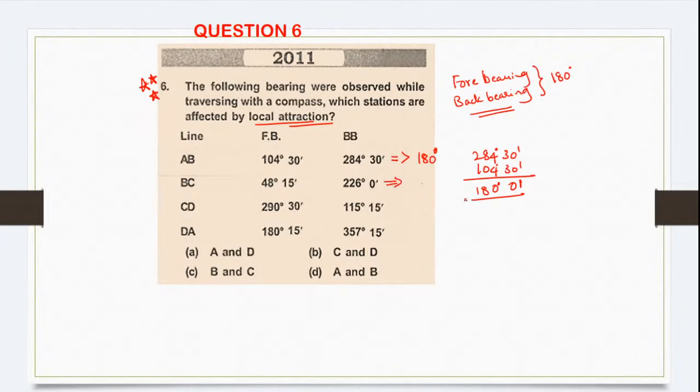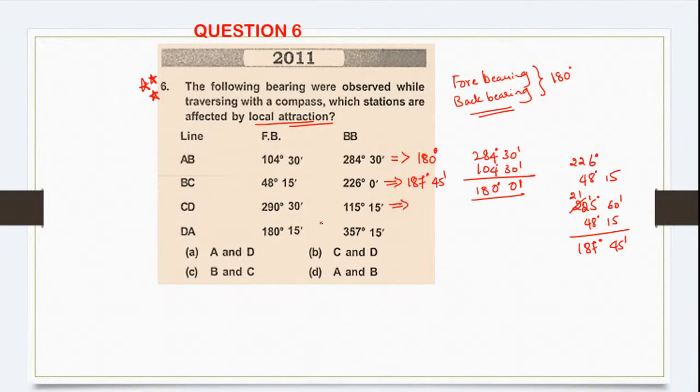Moving on to this, how much is it? 226 degree, 48 degree 15 minutes. So how do you convert 225 degree 60 minute, 48 degree 15 minute? So if you observe, 45 minute is coming as a difference. So it's coming equal to 187 45 minute.